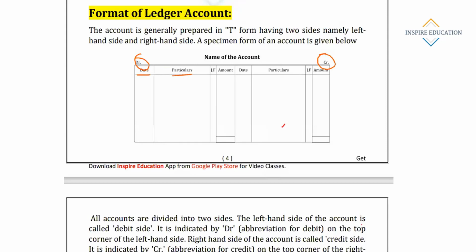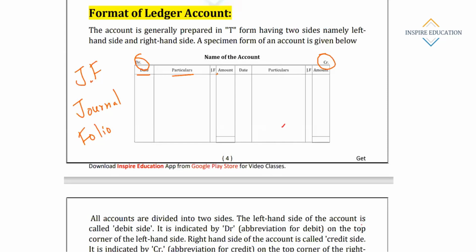First comes the date column, then particulars. Then here it is not LF, it is JF. JF means journal folio. Here we will write the page number of the journal from where the transaction was posted. See, in the journal we write the ledger folio, and in the ledger we will write the journal folio. This is vice versa.